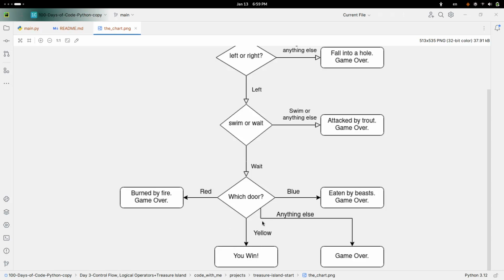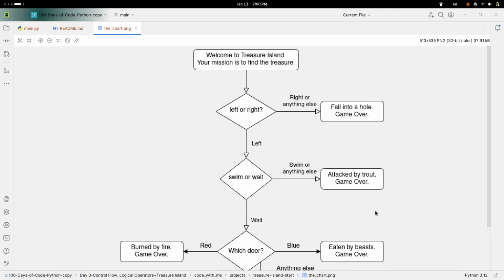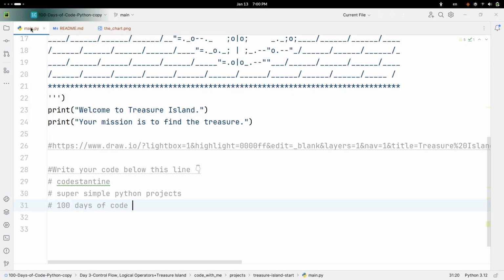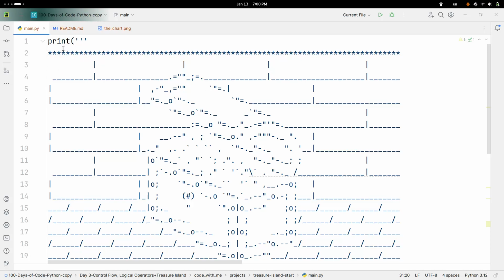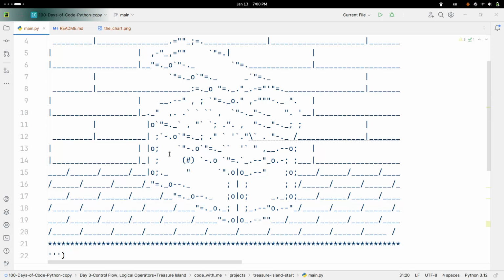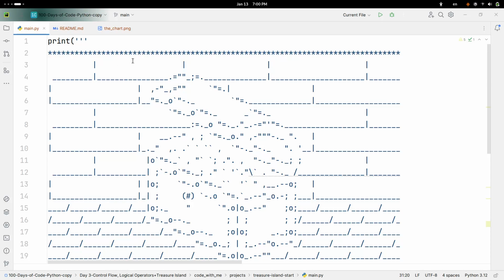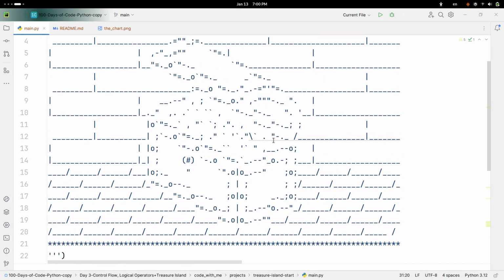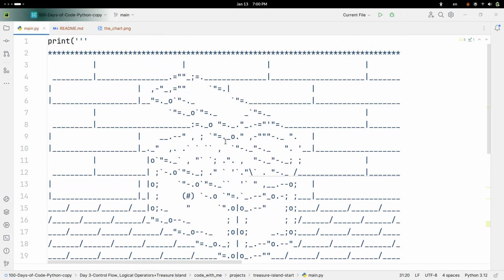The red one is when they get burned by fire if they open it, and the blue one, they get eaten by beasts, and anything else is just game over for them. So I think it's simple. And by the way, if you're asking what this is, it's a treasure chest, and we'll display this in the first statement of the program, and they just see this.